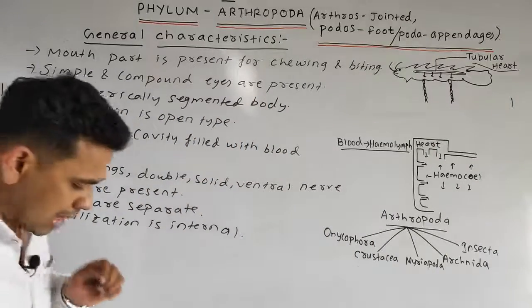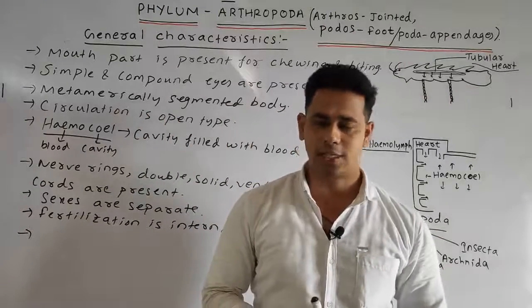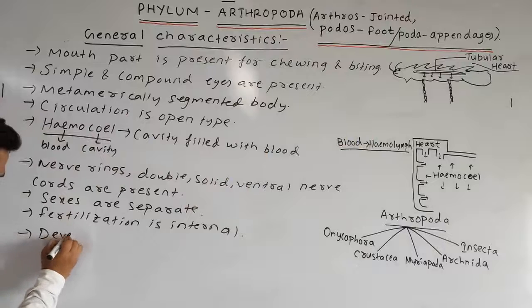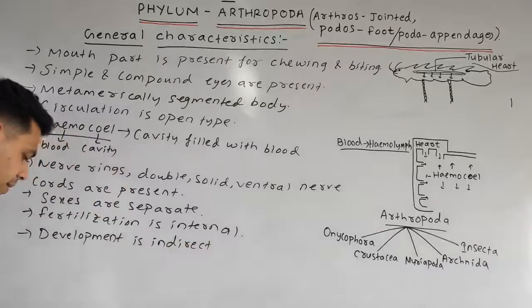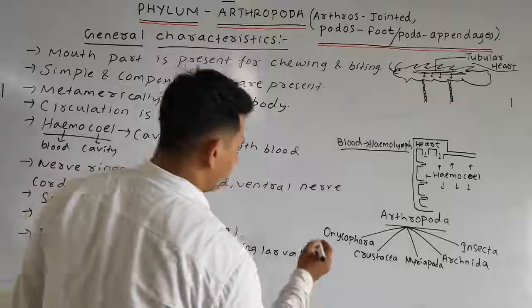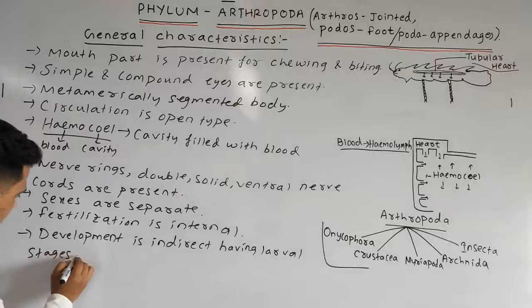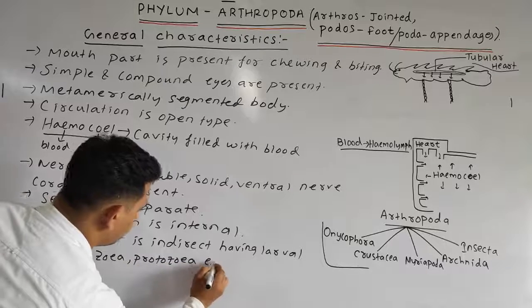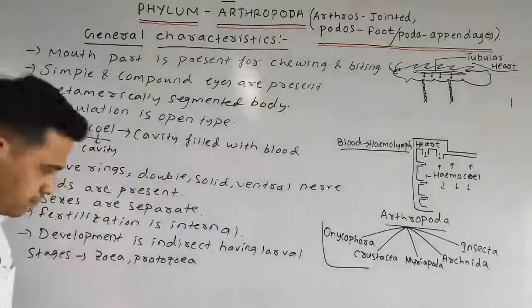Next, how is the development? The development is indirect due to the presence of larval stages such as zoea, protozoa, etc. So we can write: the development is indirect, having larval stages such as zoea, protozoa, etc. You can write simply zoea, protozoa.